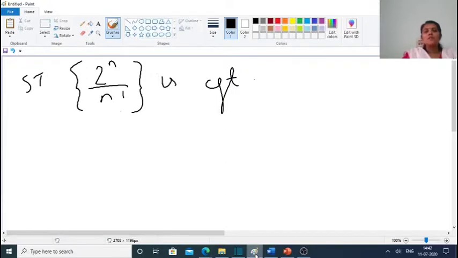Next problem is to show that the sequence 2 raised to n by n factorial is convergent. This sequence an is equal to 2 raised to n by n factorial.